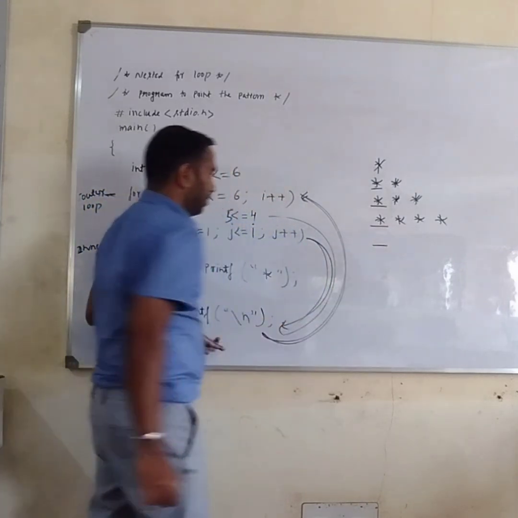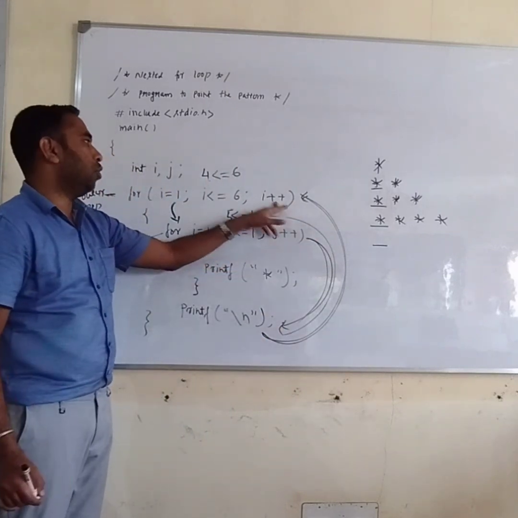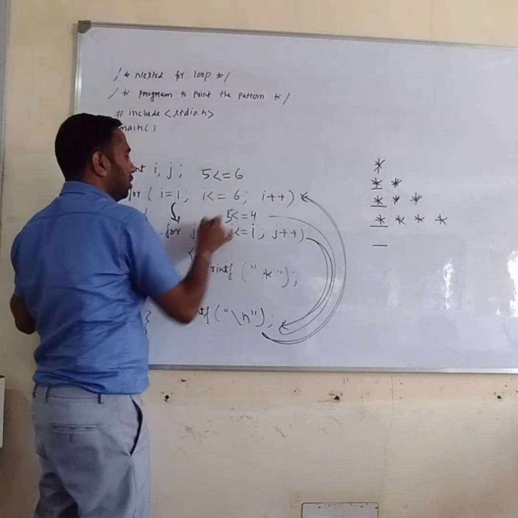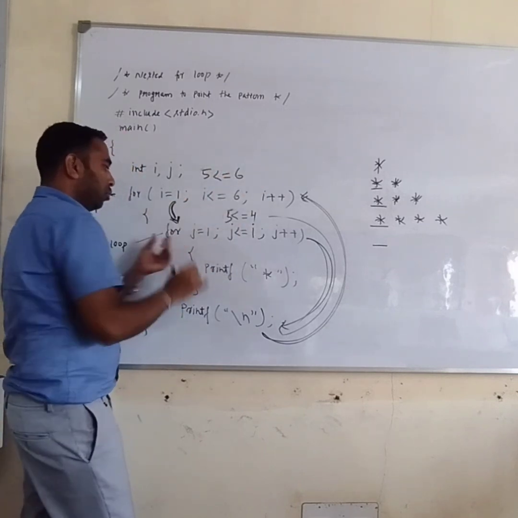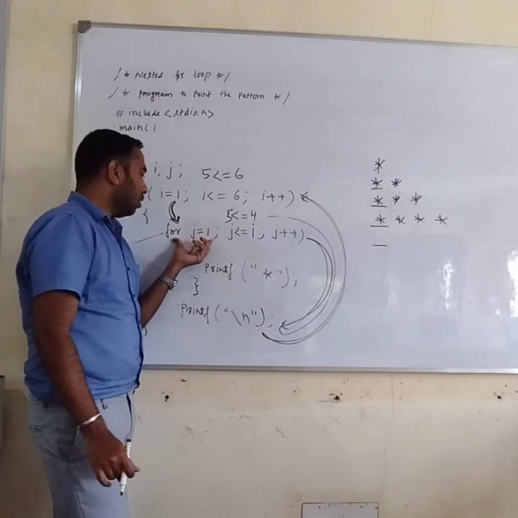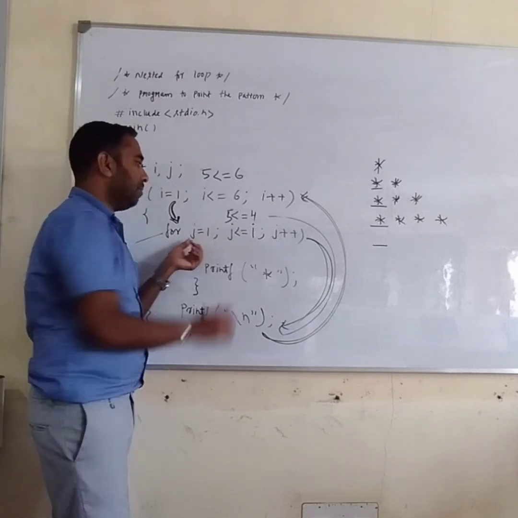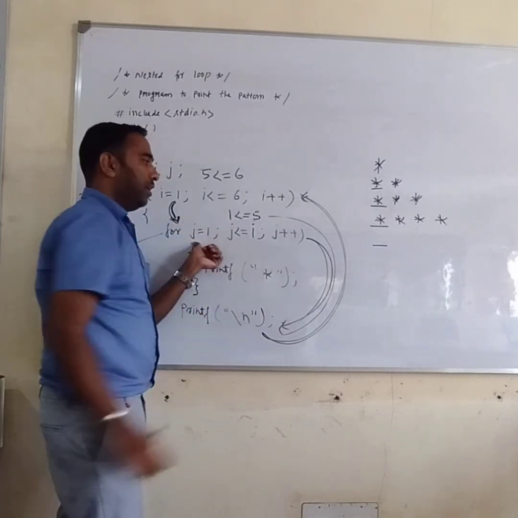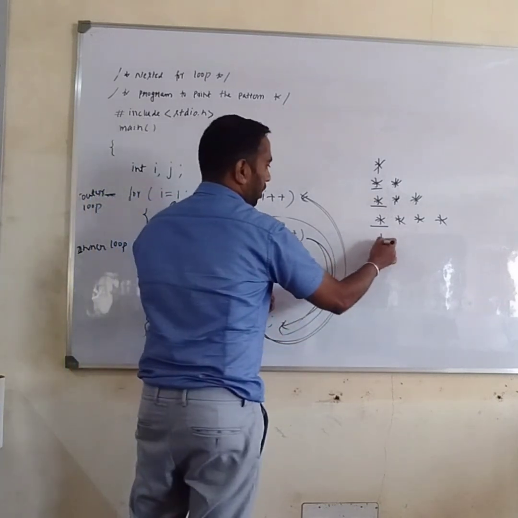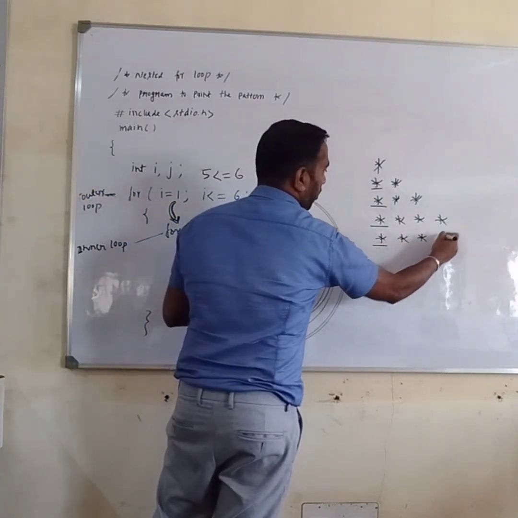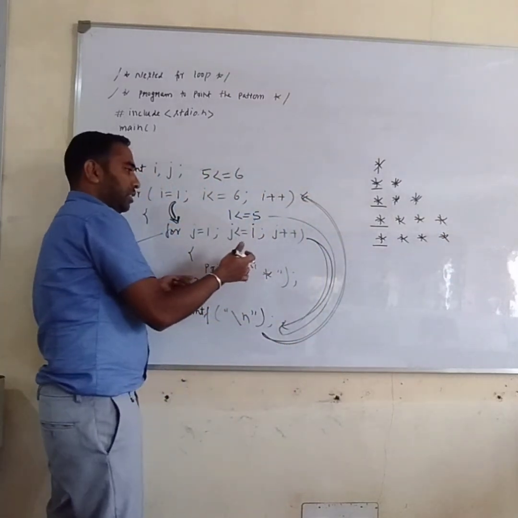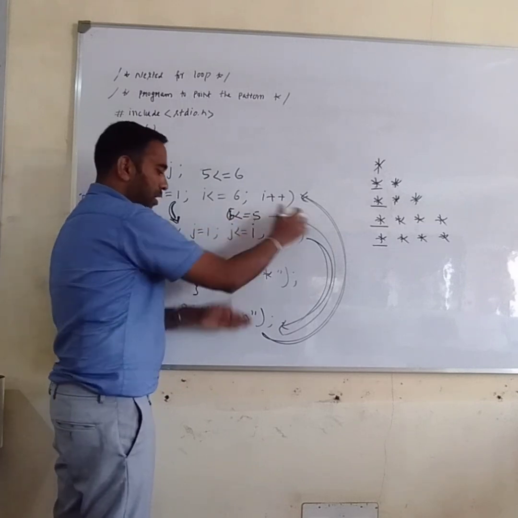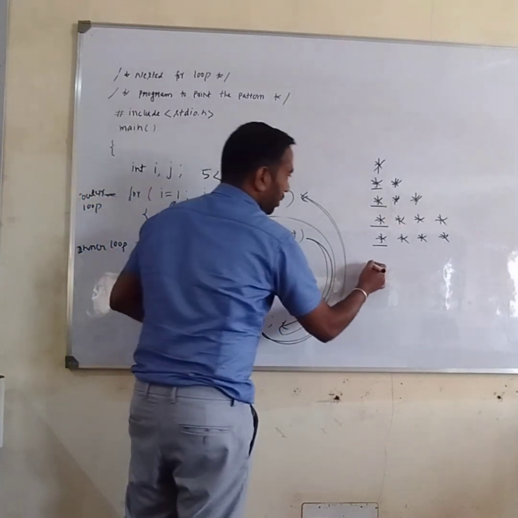Next, it will increment the I value. I becomes 5. 5 is less than or equal to 6. True. The outer loop comes inside the for loop. Then it will execute. Check the condition. J is 1. 1 is less than or equal to 5. Yes. Print star. How many times? 5 times. After incrementing J, 6, 6 is not less than or equal to 5. Come out of the loop, it will go to the new line.